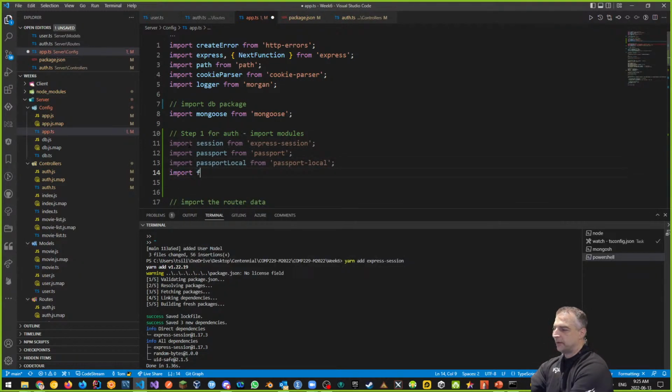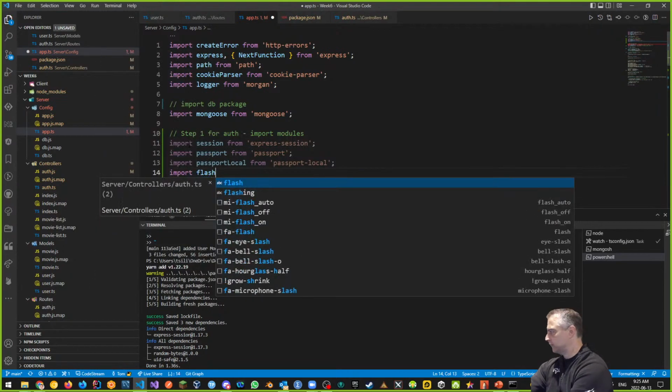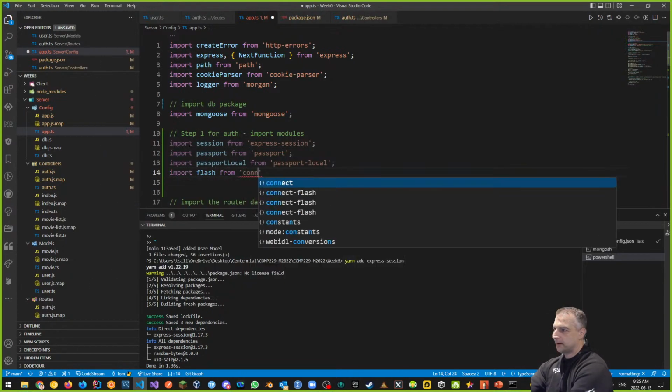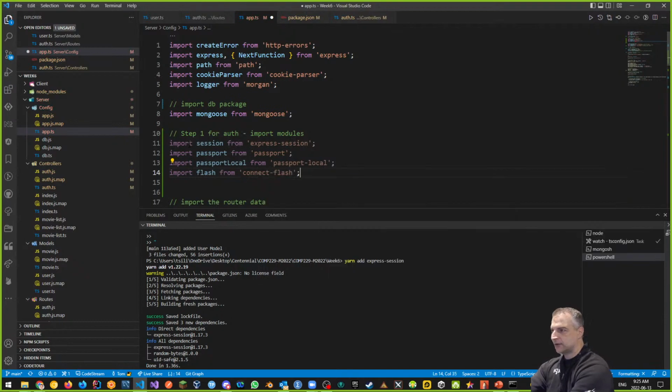And we're also going to import Flash. Remember that Flash stuff? Here's flash from connect-flash. There's our connect-flash. There it is. So those are the four modules that we're adding in right now.